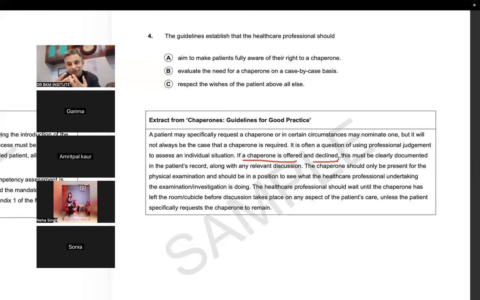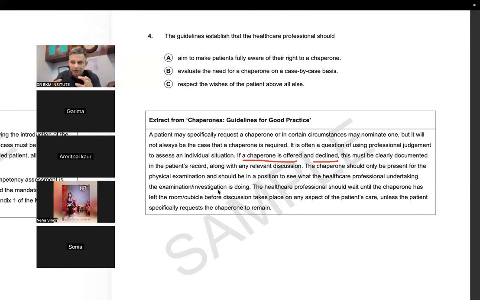If a chaperone is offered by the healthcare professional and is declined by the patient, this must be clearly documented in the patient records along with any relevant discussion. The chaperone should only be present for the physical examination and should be in a position to see whether the healthcare professional undertaking the investigation is doing what he is doing.